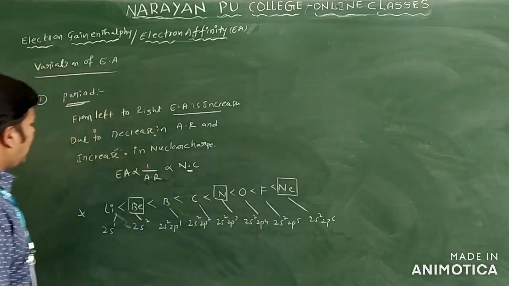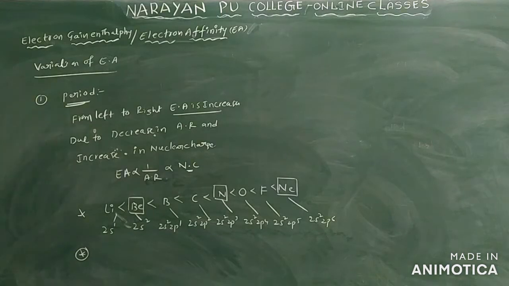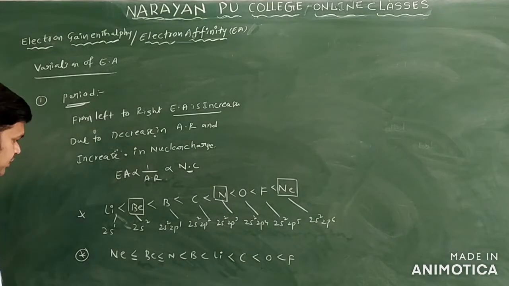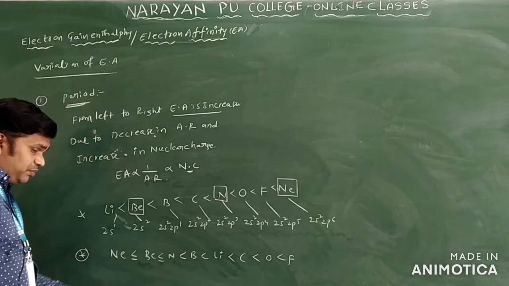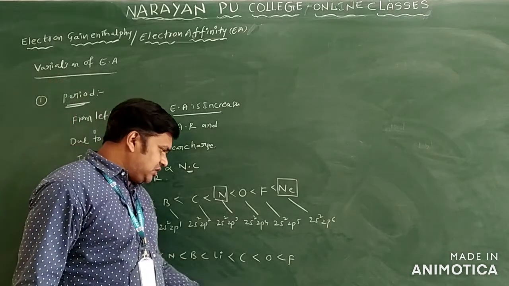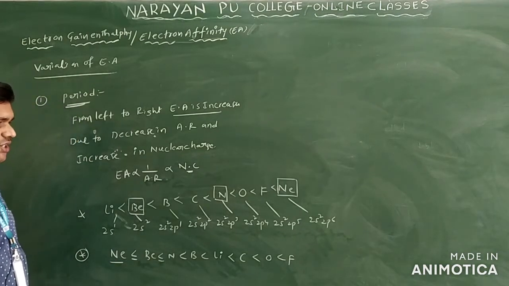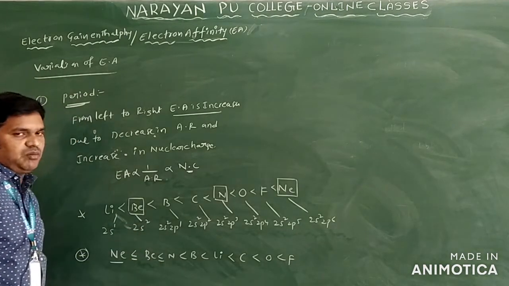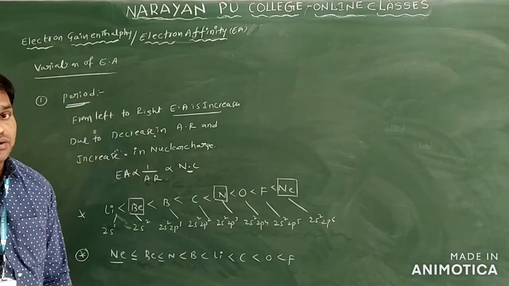So what is the order we generally get for electron affinity for these second period elements? This is the main reason you can see here. I wrote the order here: neon less than or equal to beryllium, less than or equal to nitrogen, less than boron, less than lithium, less than carbon, less than oxygen, less than fluorine only. You will see neon has a completely filled electronic configuration. Beryllium also has a completely filled electronic configuration. Then comes nitrogen, because it has a half filled electronic configuration only.